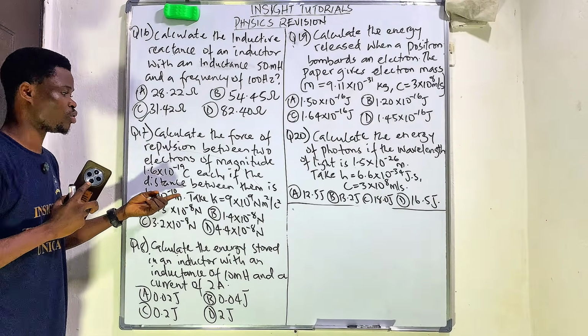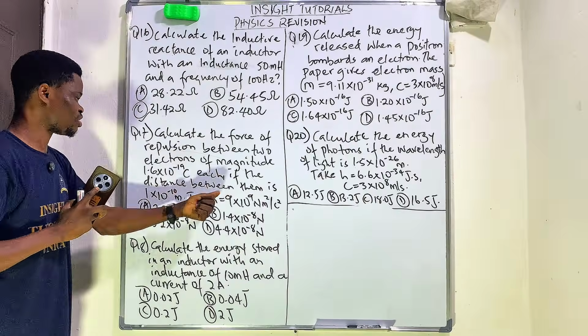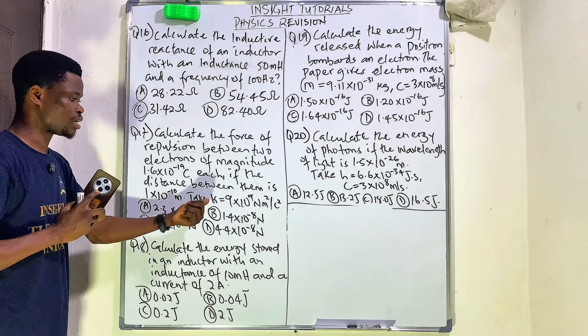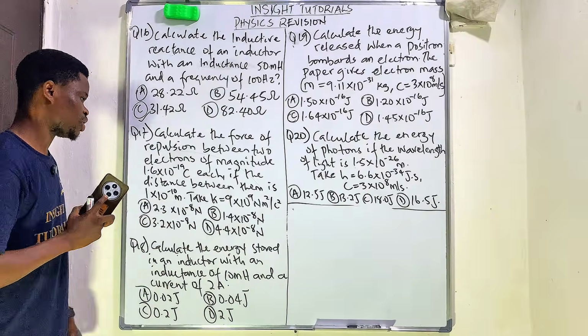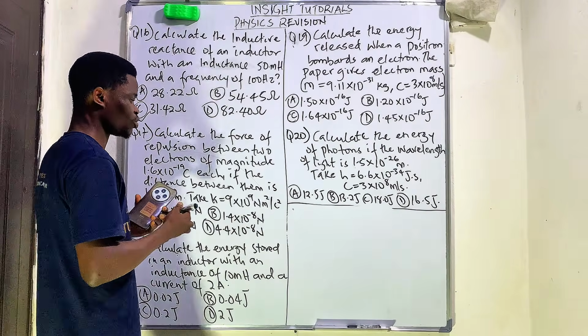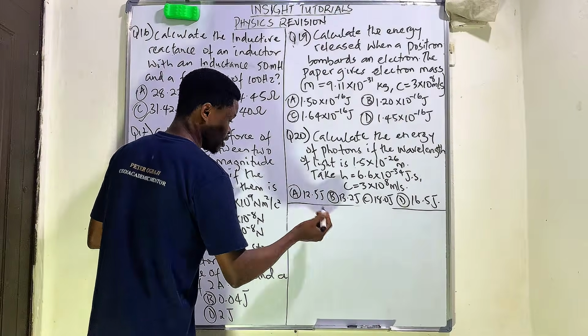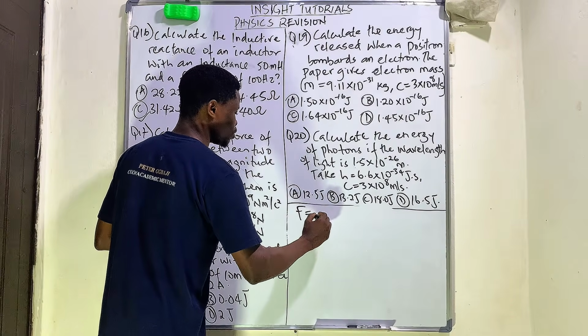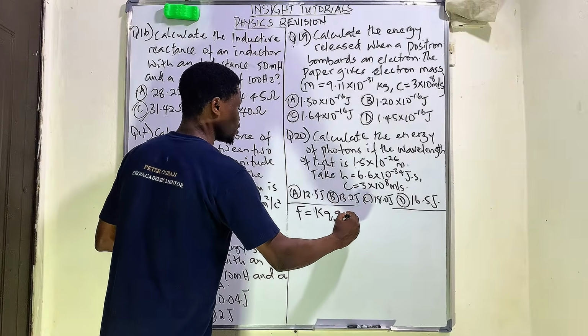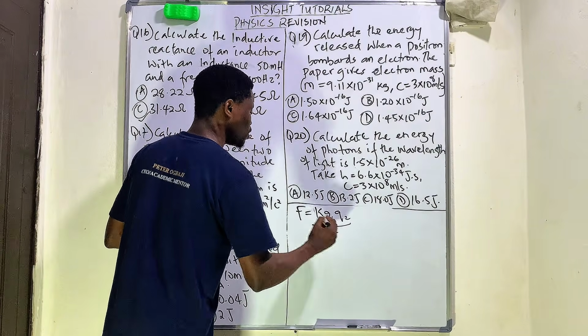10 to the power minus 19 coulomb each. If the distance between them is 1 times 10 to the power minus 10 meter, take the K constant to be 9 times 10 to the power of 9 Newton meter square per coulomb square. So we all know that the formula for this is Coulomb's law, and force is equal to the constant K, the first charge and the second charge all over the distance square.